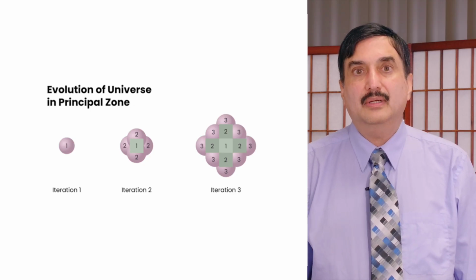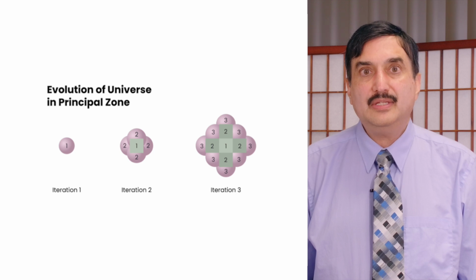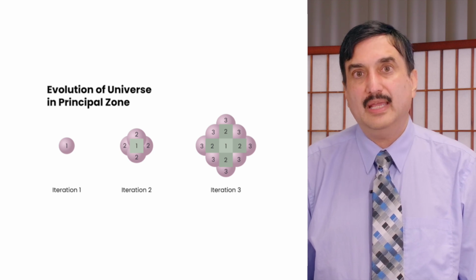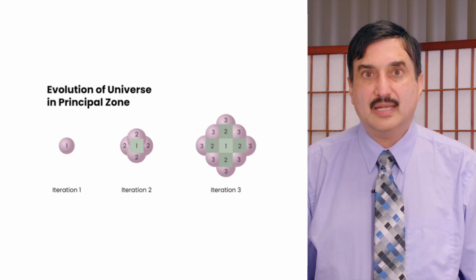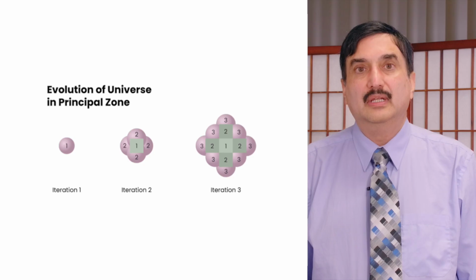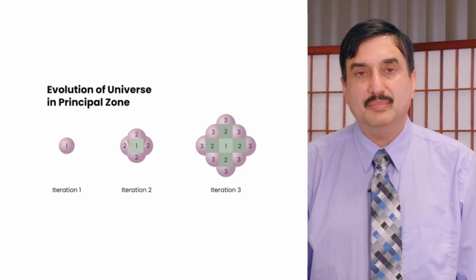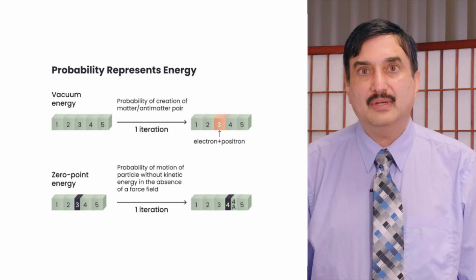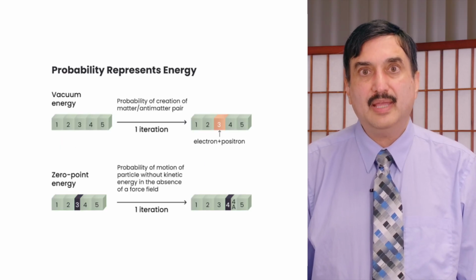The second part of the tensile pixel model is that each vacuum pixel can have creation of a matter-antimatter pair. So for example, in each pixel, there's a certain probability that an electron and positron can emerge in that vacuum pixel.